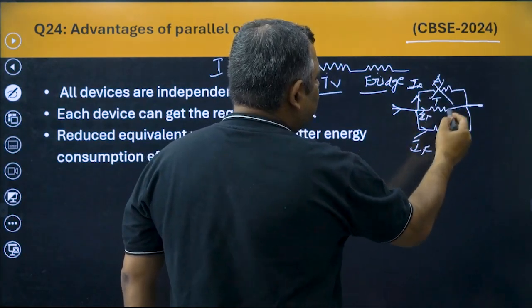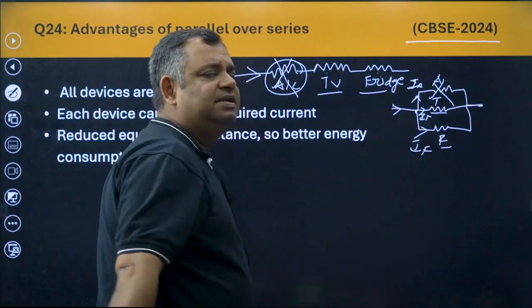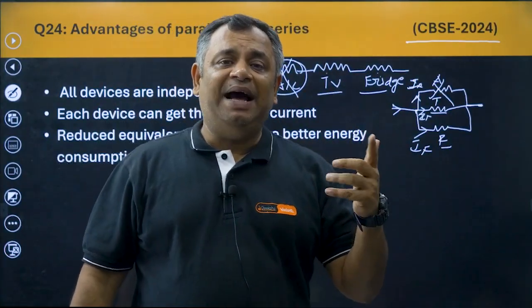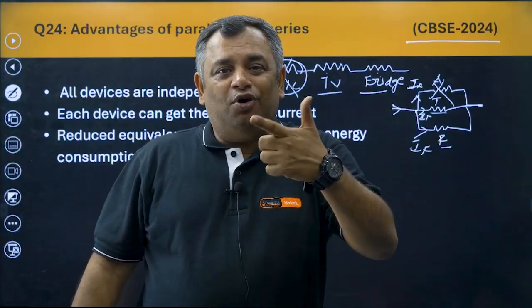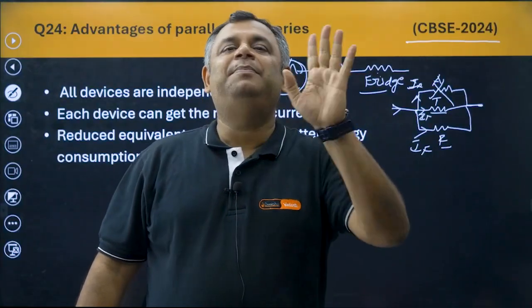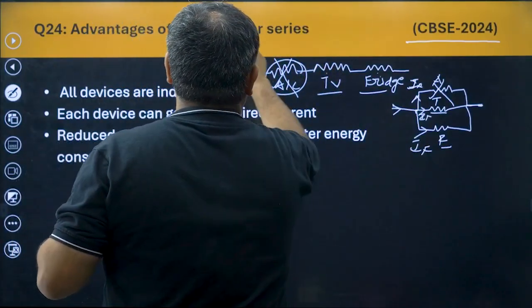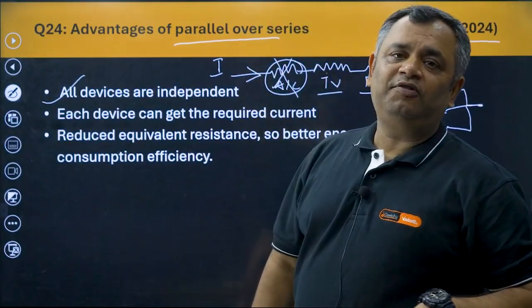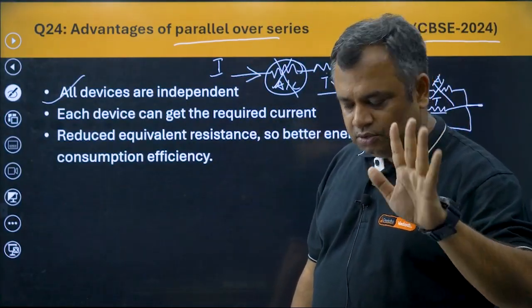So if AC does not work, it does not affect the TV and the fridge, and all the appliances keep on working. So if the appliances are connected in parallel, it is a distinct advantage because all of these are independent of each other. So the first point, advantage of parallel over series, is that all devices are independent of each other. Clear? Logical? Makes sense? Cool.